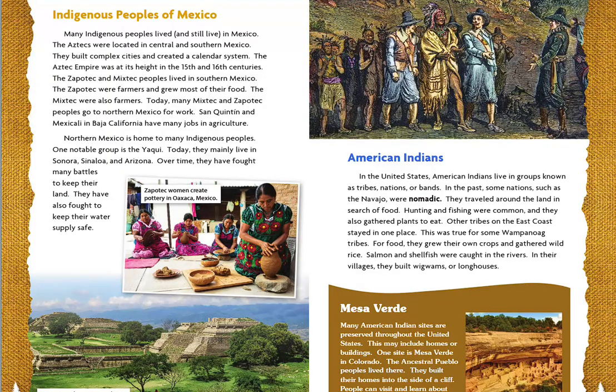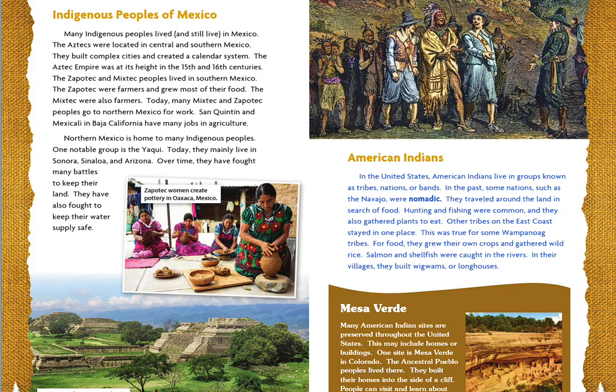American Indians. In the United States, American Indians live in groups known as tribes, nations, or bands. In the past, some nations, such as the Navajo, were nomadic. They traveled around the land in search of food. Hunting and fishing were common, and they also gathered plants to eat.